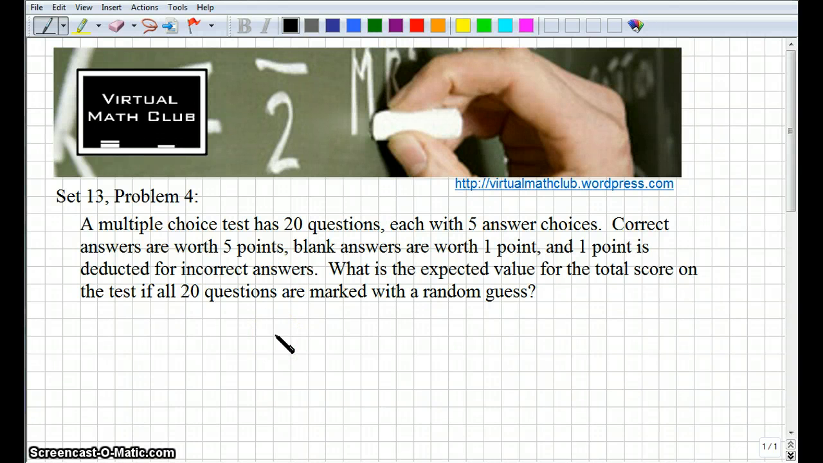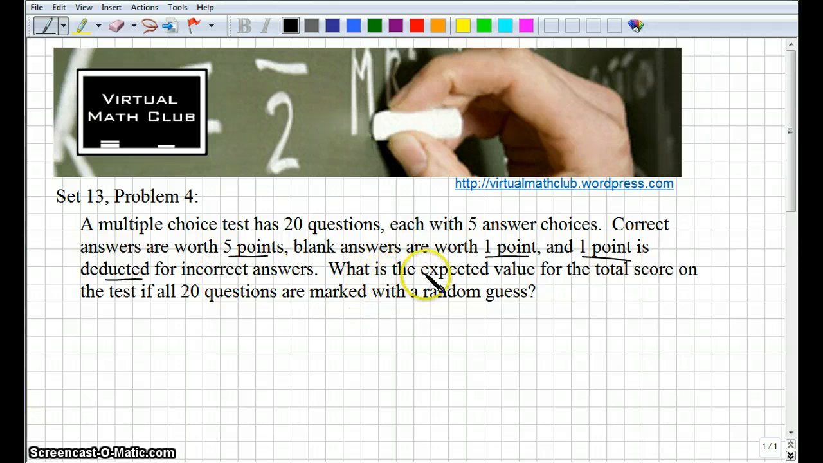Alright, in problem number 4 we have a multiple choice test with 20 questions, and each of the questions has 5 answer choices. Correct answers are worth 5 points. Blank answers are worth 1 point. Gosh, you get a point for not even answering a question. But if you answer it and you answer it wrong, you get 1 point deducted from your total. Okay?